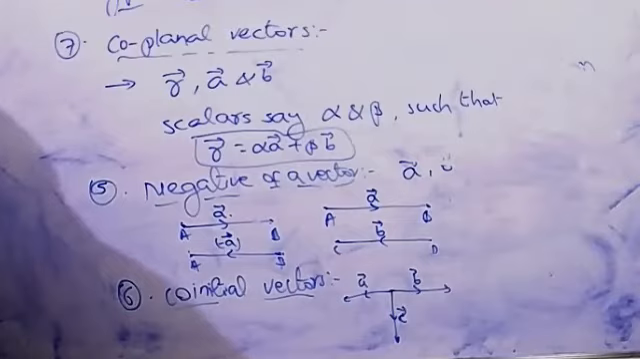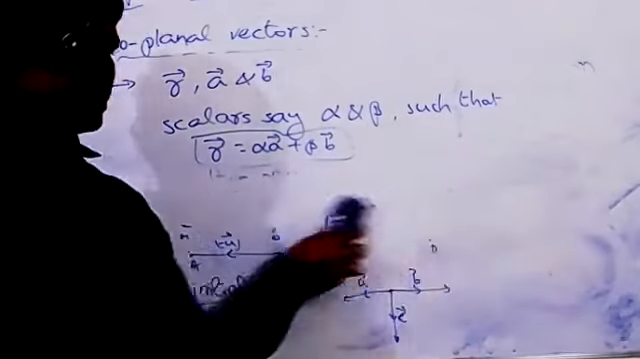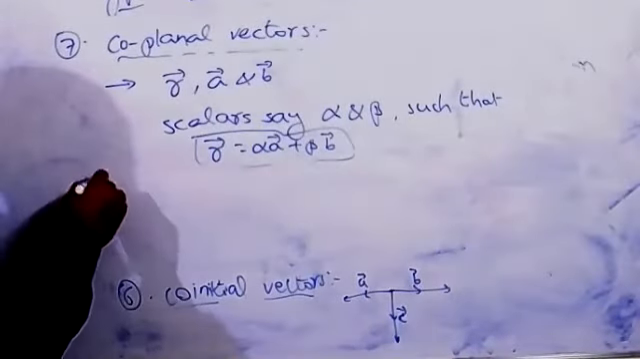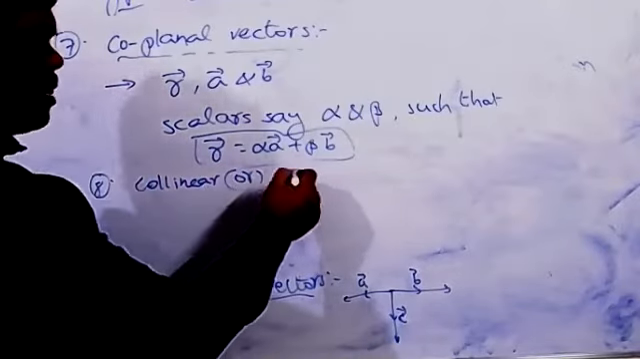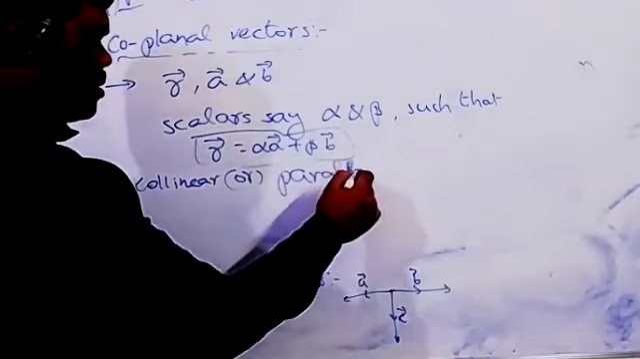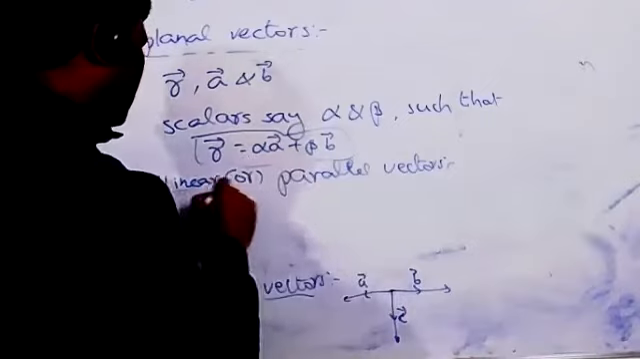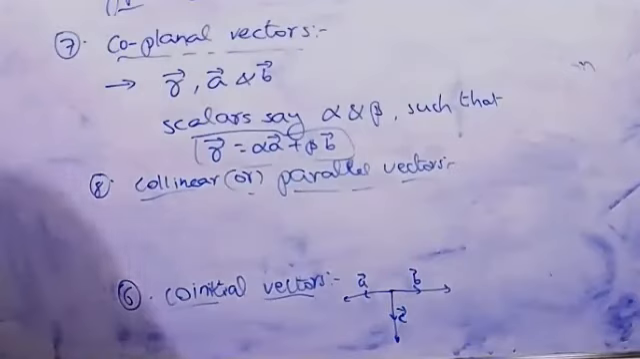Next type you can write now. Collinear or parallel vectors. Eighth type, collinear or parallel vectors.